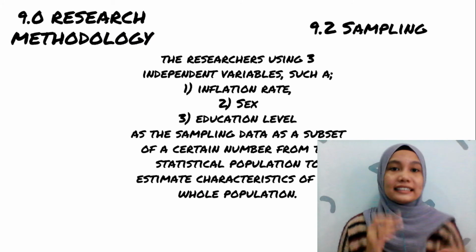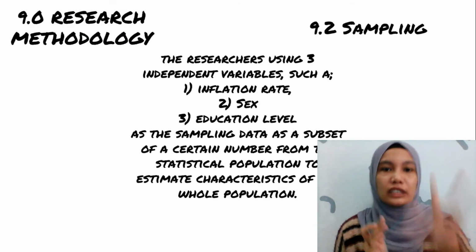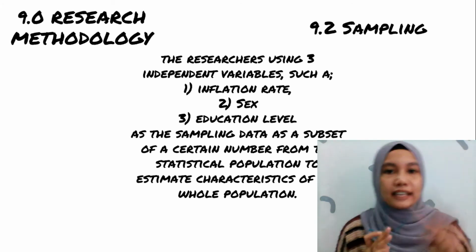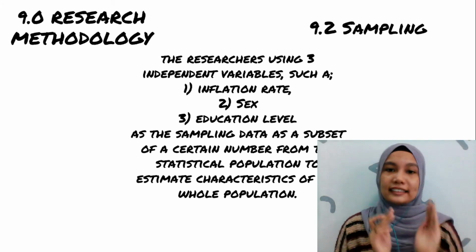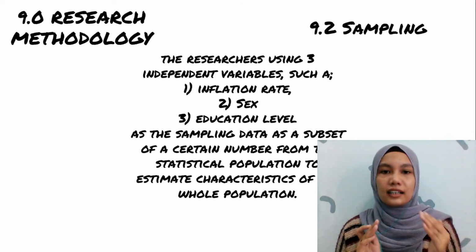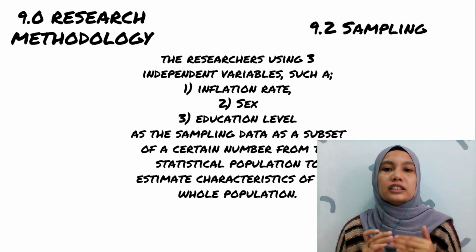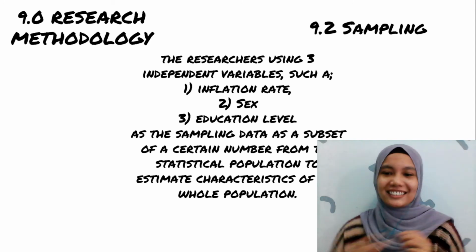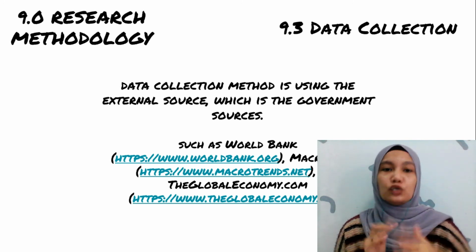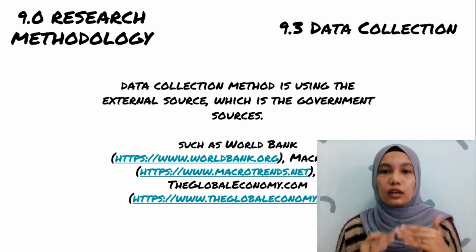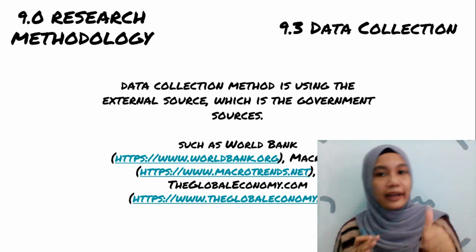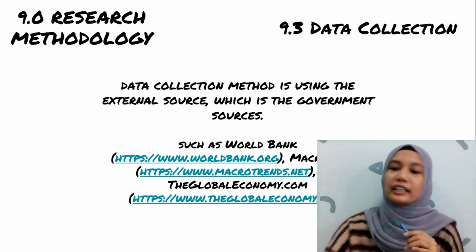Next is sampling. The researchers are using three independent variables: inflation rate, sex, and also education level, as the sampling data, a subset of a certain number from the statistical population to estimate the characteristics of the whole population. Data collection. The data collection method uses external resources, which are government resources such as the World Bank, Macrotrends, and also the Global Economy.